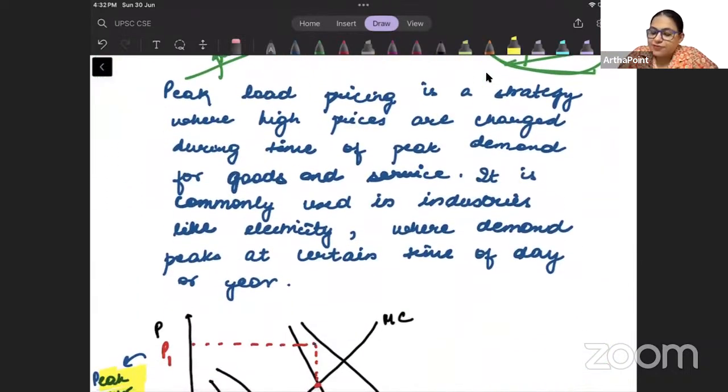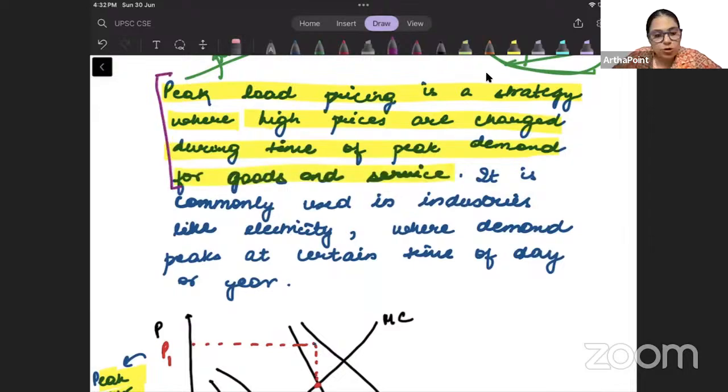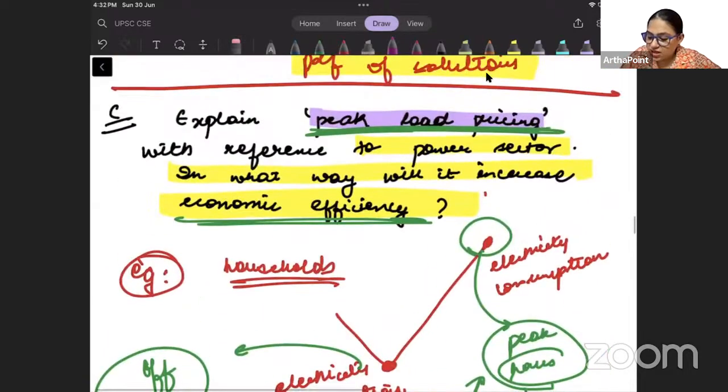तो देखो यहाँ पे जरा, first I have tried to explain what is peak load pricing. Peak load pricing is a strategy where high prices are charged during time of peak demand for goods and service. ये general definition हो गया about peak load pricing. Now the question was saying, explain it with reference to power sector.